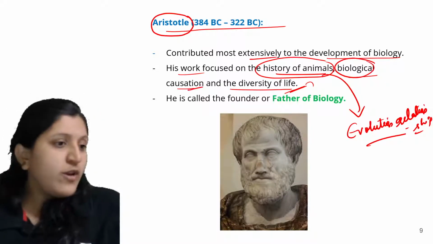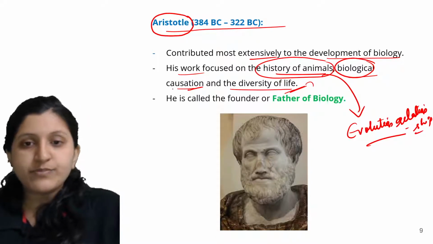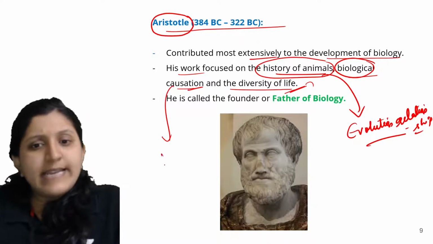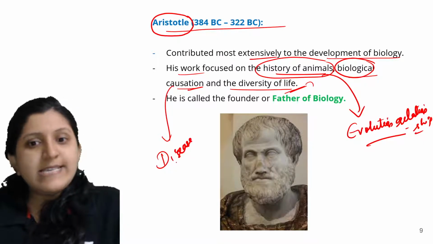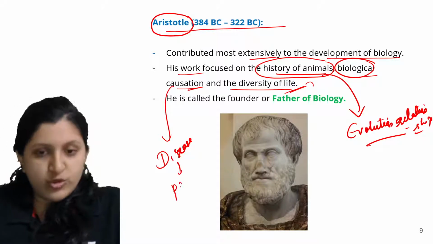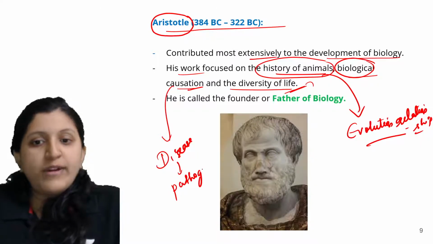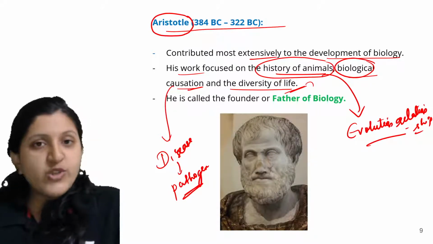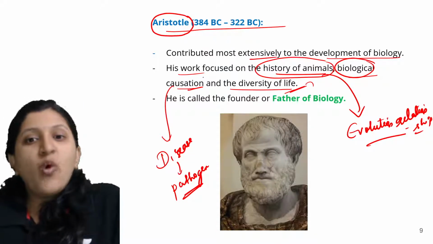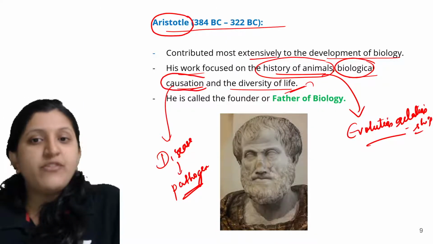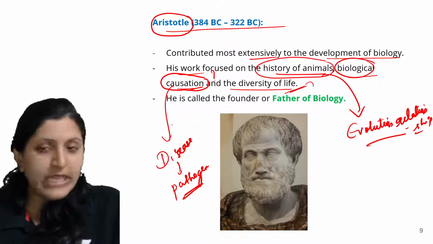Biological agents or causation means, let's say there is a disease, and this disease is caused by a particular pathogen. So what is that cause? What is the cause of a disease? That can be mentioned, or otherwise, what exactly is the reason for the formation of life on the earth.